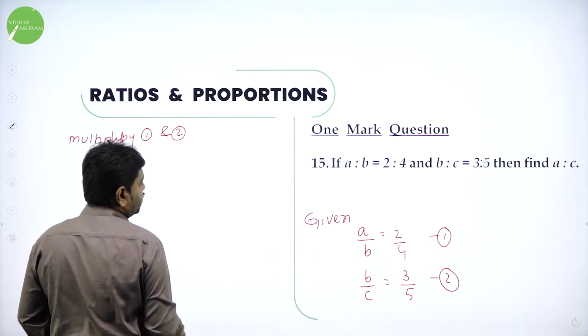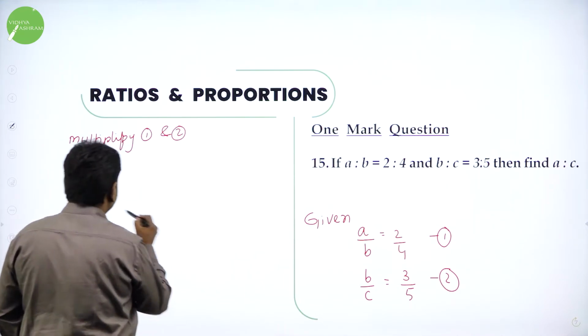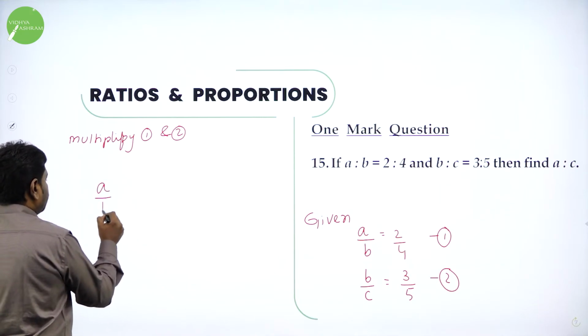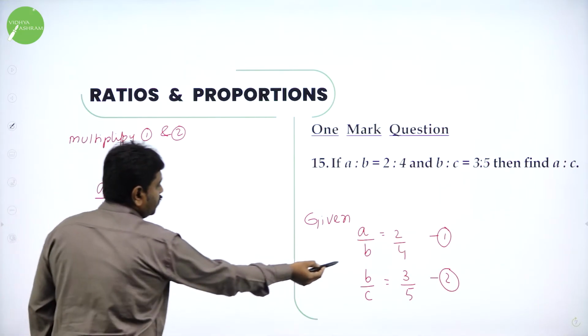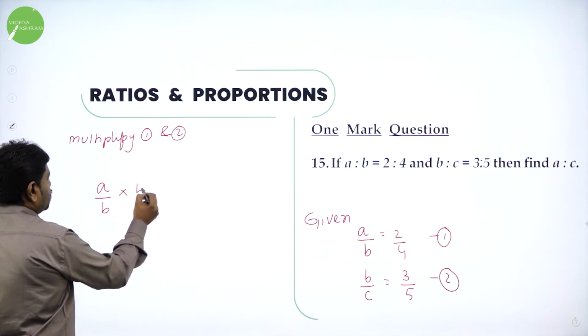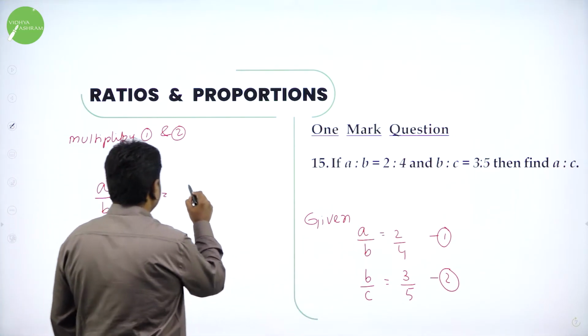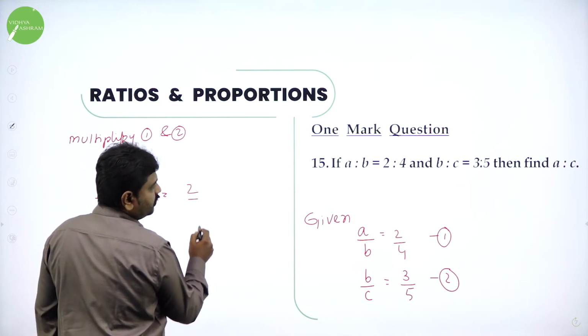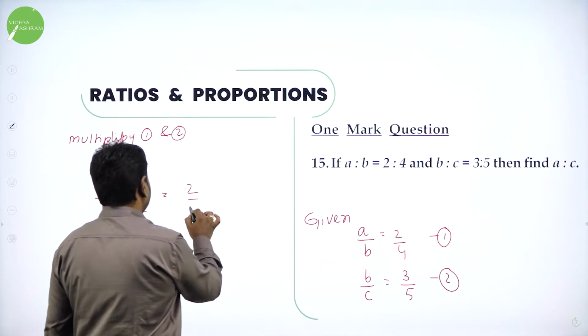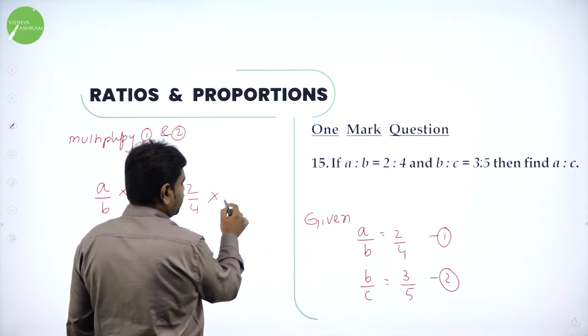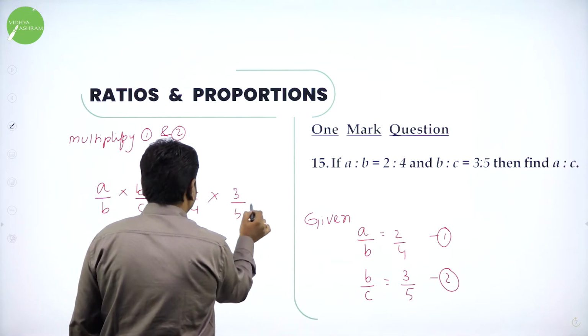So LHS into LHS. What is LHS? A by B into B by C is equal to RHS into RHS. What is RHS? 2/4 they give, it is divisible, we can write it as 1/2 also, into 3/5.